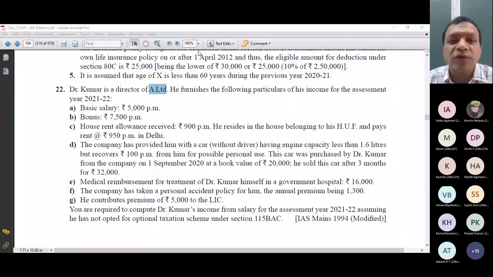So you have to check yourself. No one is going to tell you at what level you are standing. You yourself will decide what is your level of study as far as income tax is concerned. If you remember these points, that means it is fine. If you don't remember, that means time has come when you should start practicing. And you are not preparing this subject for only semester 3 graduation examination.